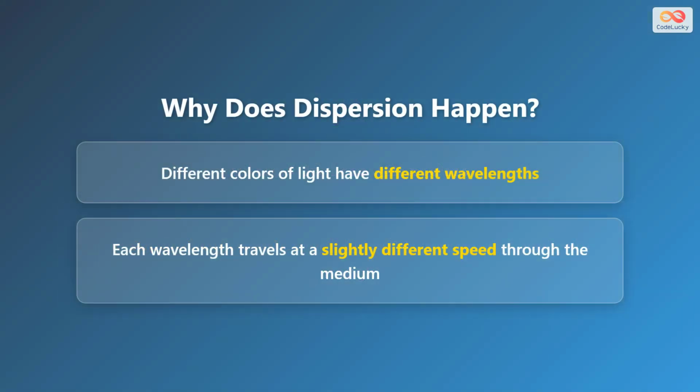Dispersion occurs because different colors of light have different wavelengths. Each wavelength represents a different color. When light enters a medium like glass, each color travels at a slightly different speed. This difference in speed is crucial. Since the colors slow down by different amounts, they also bend by different amounts. This unequal bending causes the colors to separate from each other, creating the dispersion effect.